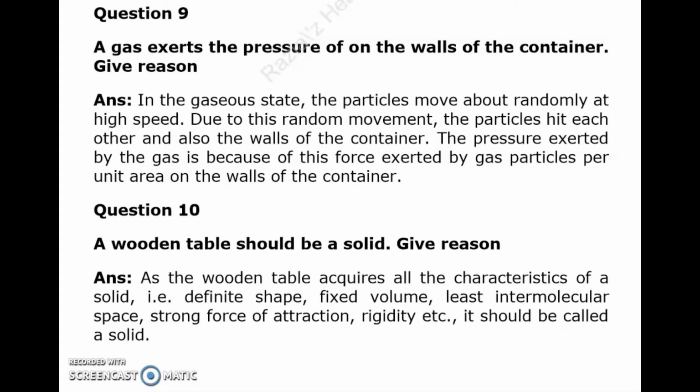Question number 10. A wooden table should be a solid. Give reason. Answer is, as the wooden table acquires all the characteristics of a solid, that is definite shape, fixed volume, least intermolecular space, strong force of attraction, rigidity, etc., it should be called a solid.